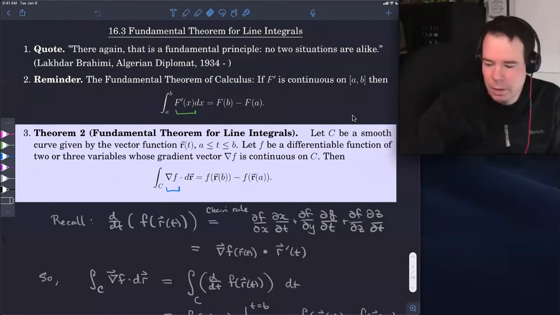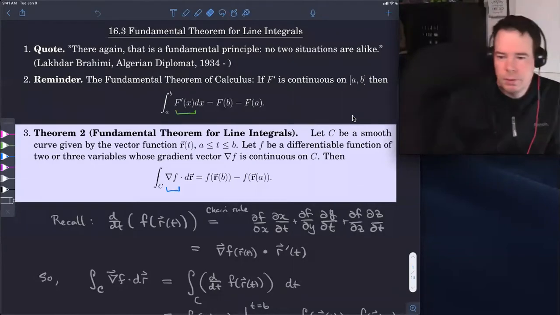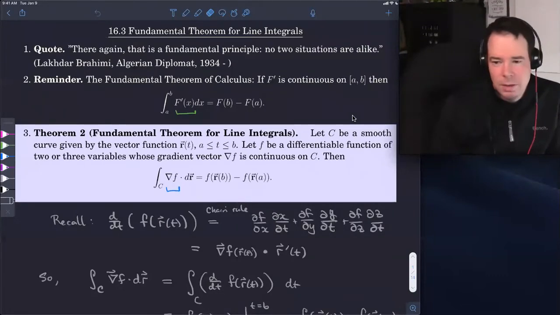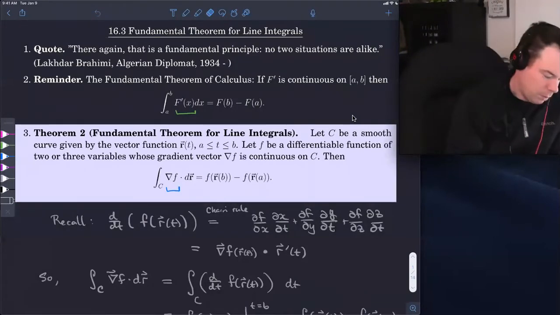The fundamental theorem of line integrals tells us something similar about integrating vector fields. So a line integral of a vector field along a curve: if that vector field is a gradient, then we can evaluate the integral by just evaluating the potential function at the endpoints. That's what the fundamental theorem of line integrals is saying. It's a direct analog of the fundamental theorem of calculus. In fact, it followed from the fundamental theorem of calculus.